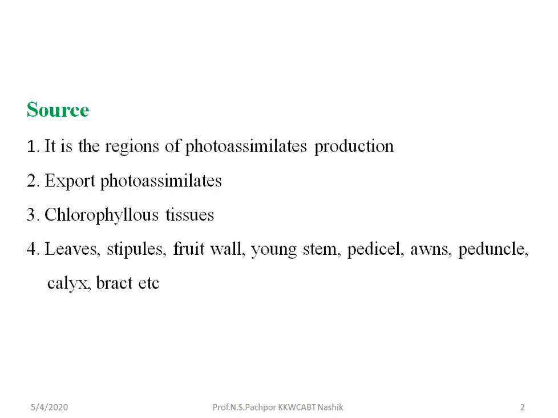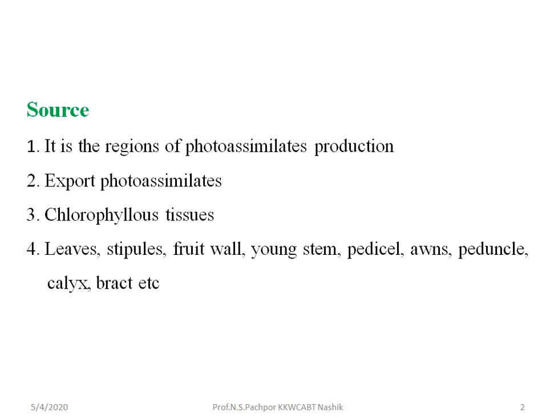It is the region of photoassimilate production, where these photoassimilates, which we call carbohydrates, are produced. This is the region from which there is the export of photoassimilates. That's why it is also called a source. This source is a chlorophyllous tissue, meaning these source organs have chlorophyll for the process of photosynthesis.